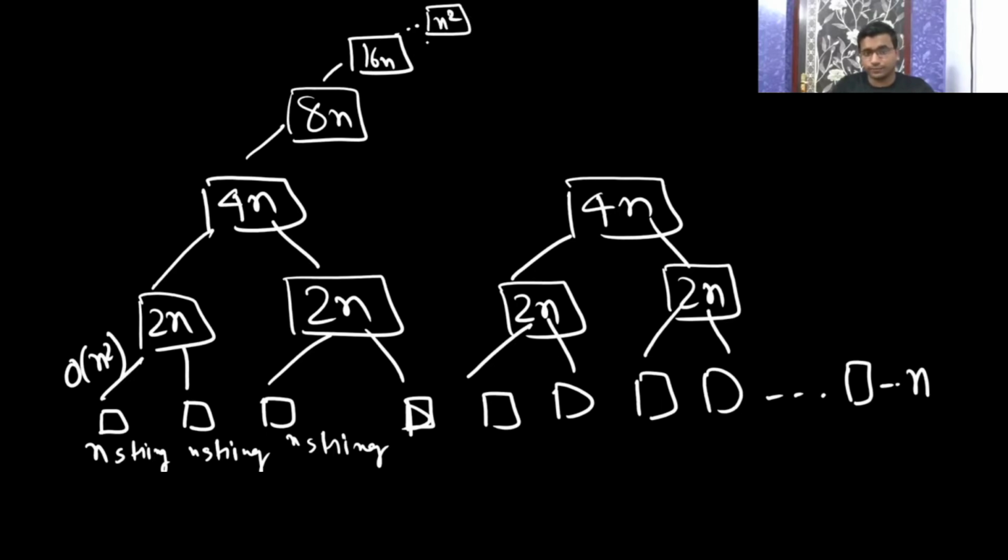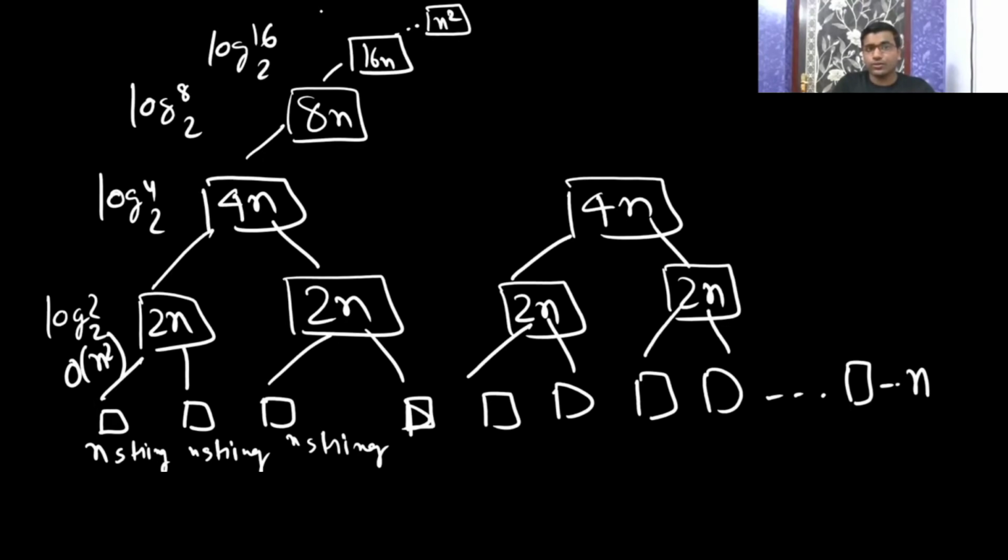So the height is log base 2 of n. So it's going to be n into n into n, giving n square log n. Are you getting it? Please let me know whether it is clear.